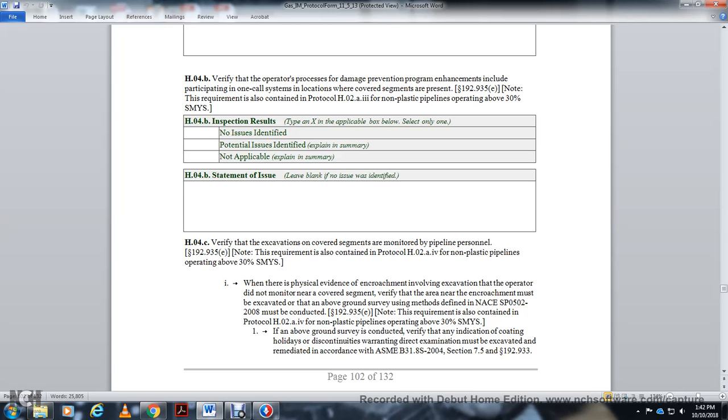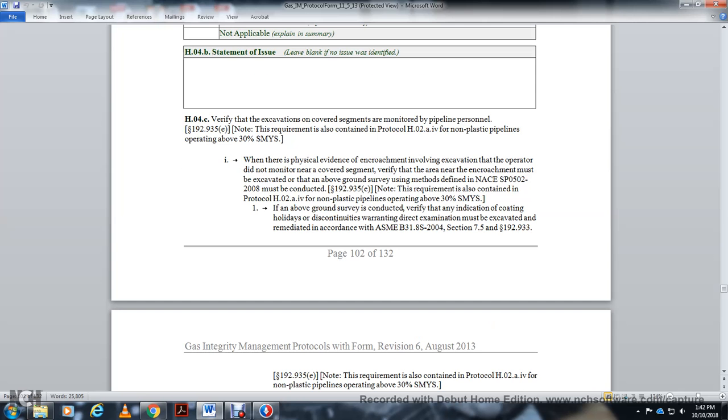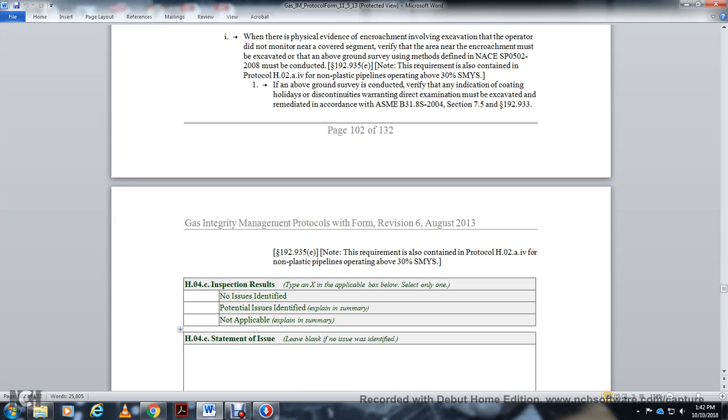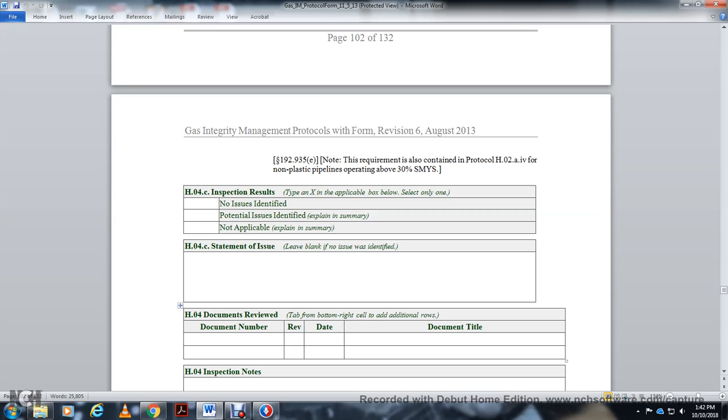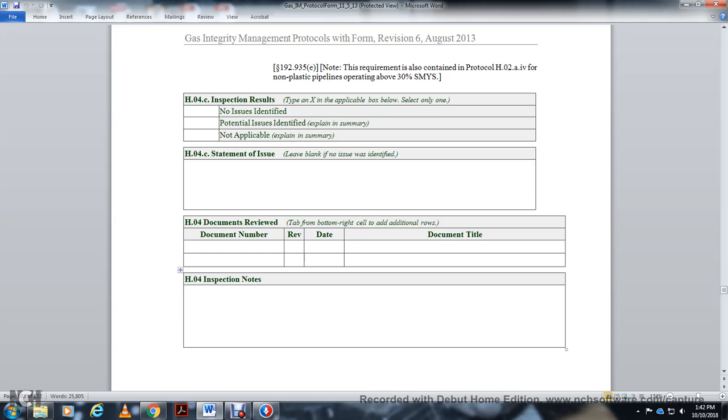If the above ground survey is conducted, verify the indication of the coating holiday with the discontinued with the warranting direct examination must be excavated, remediated in accordance to ASME B31.8S-2004 Section 7.5 and statute 192.933. HO4C inspection result and statement issued. HO4 document reviewed. HO4 inspection notes.